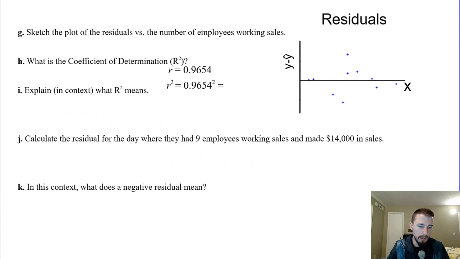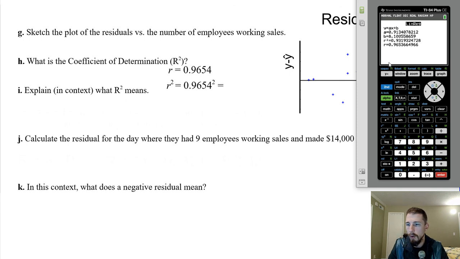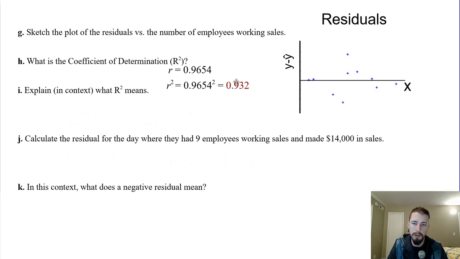If you need to find that value again, you can quit out of this. So second quit, and then go up and rerun your linear regression. And that's it. Okay, so basically the correlation coefficient squared is going to give us the coefficient of determination. So that's that value.